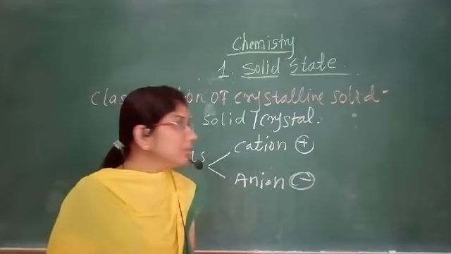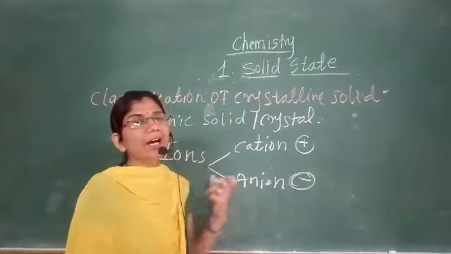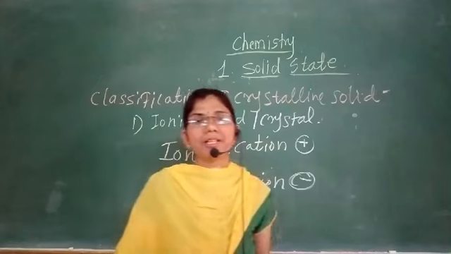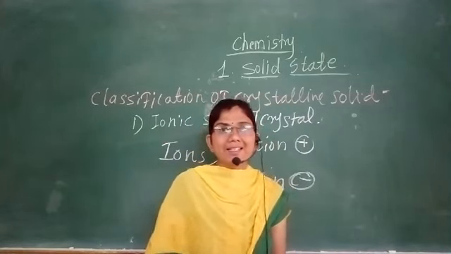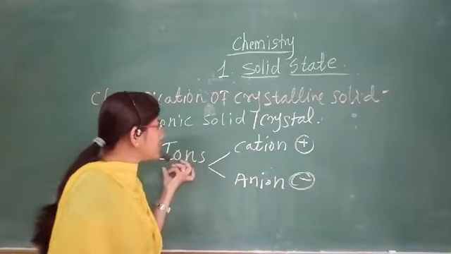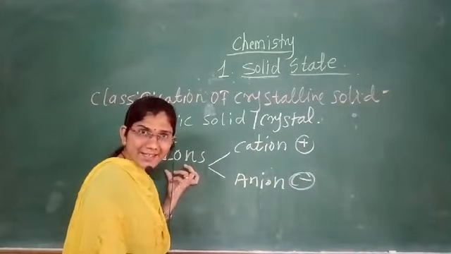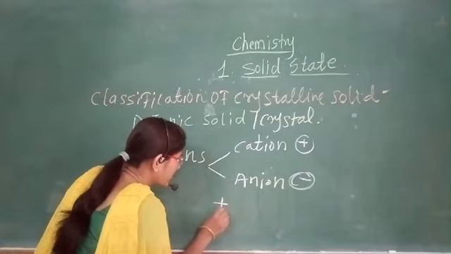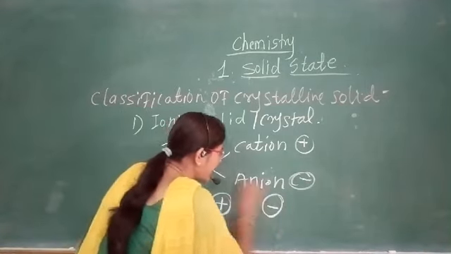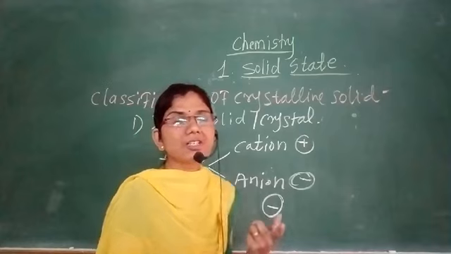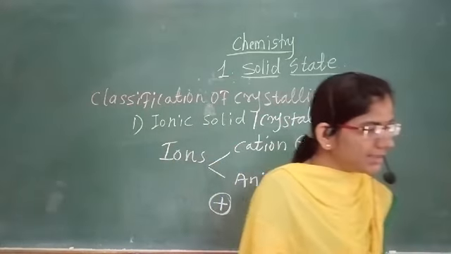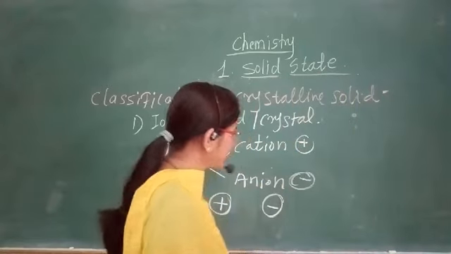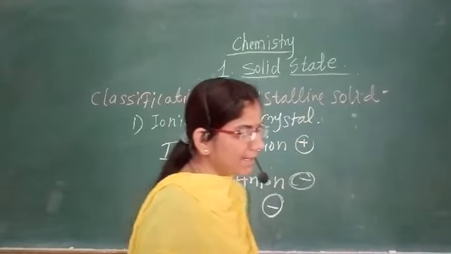Then, how are ionic solids, ionic crystals, obtained? In ionic crystals, the constituent particles are ions, meaning positively charged cations and negatively charged anions.